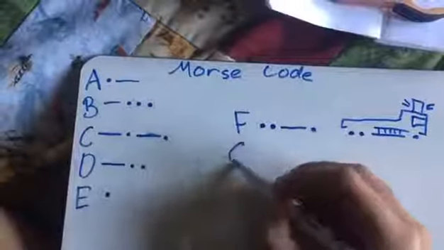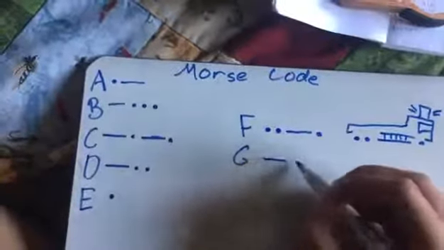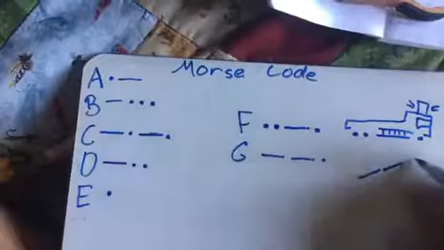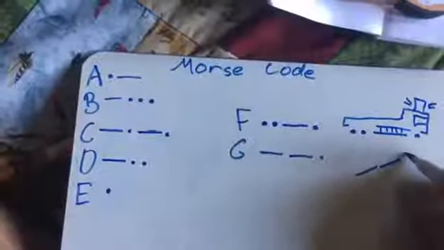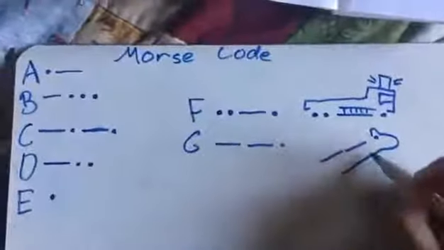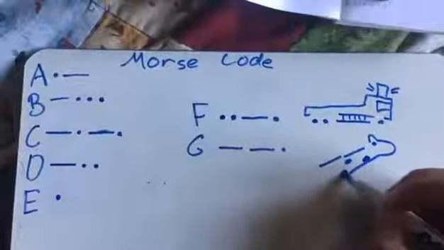Next we have G, and this one is a fun one to remember because if you sort of slant it a little bit, draw a little bit of this, it almost looks like a giraffe. Draw a few spots on it.